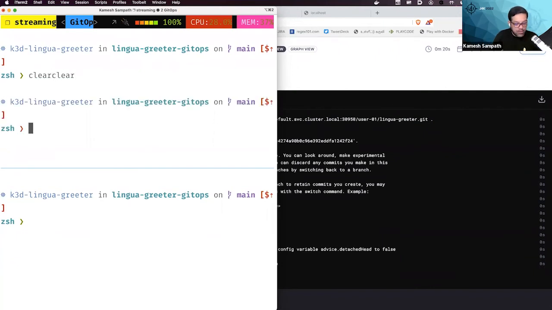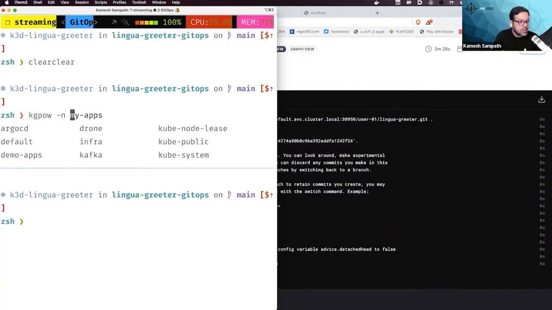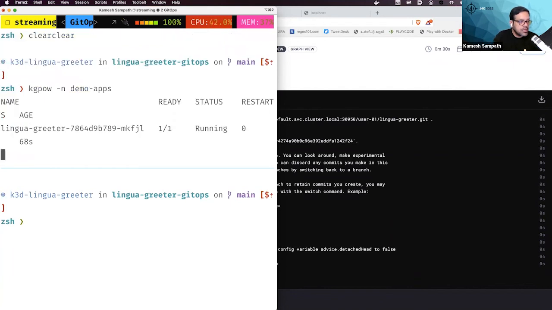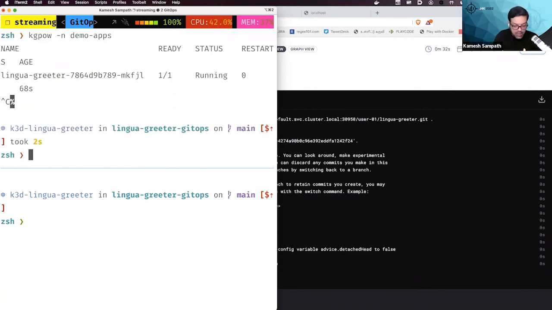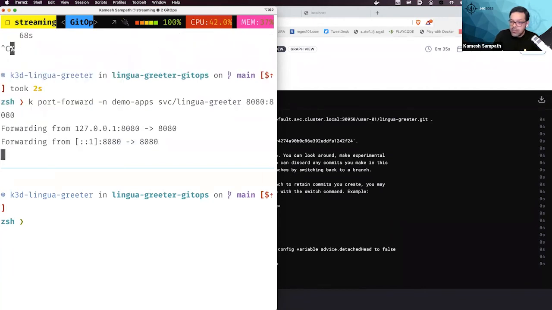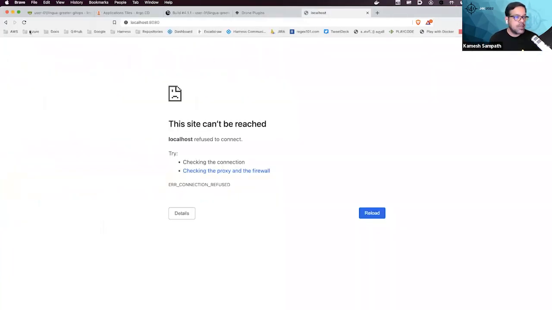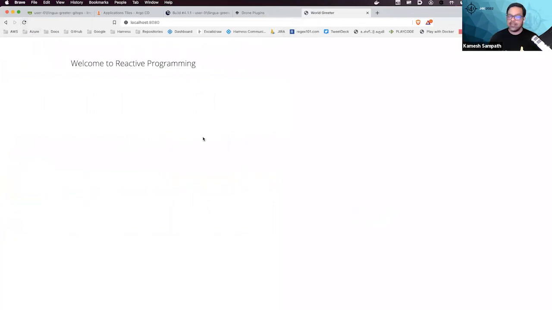I think that's a problem. kubectl get pods -n demo apps. Okay, Git is running here. Okay, port forward. And that's it. And yeah, I can get ready for the questions while the build happens behind the scenes. I'm good for the questions.